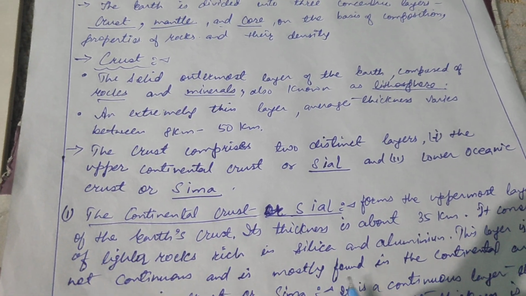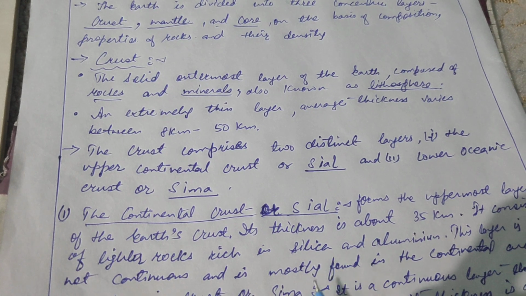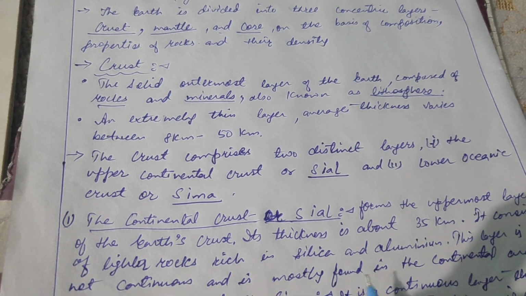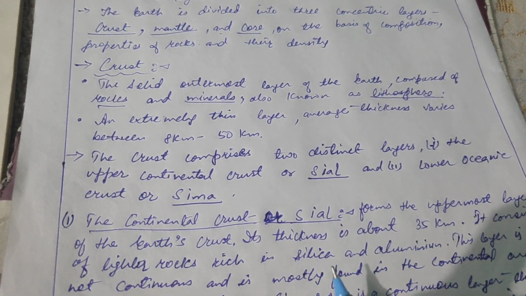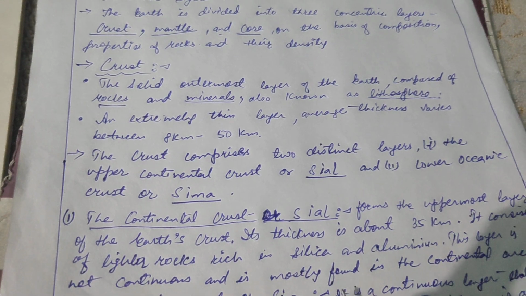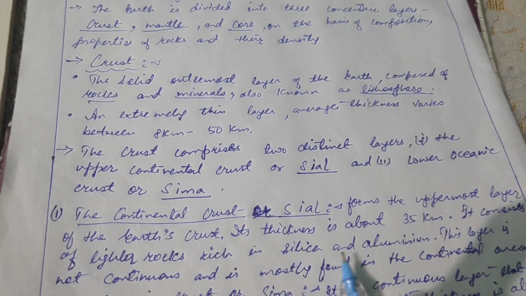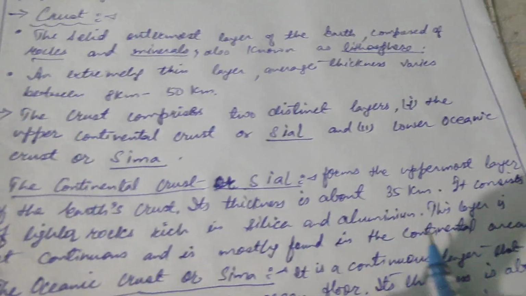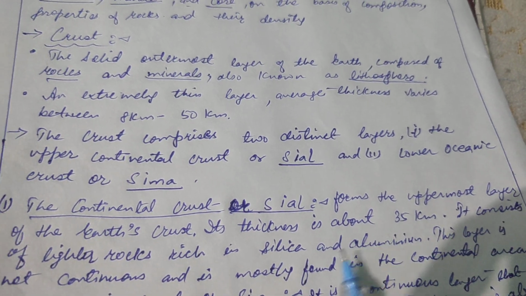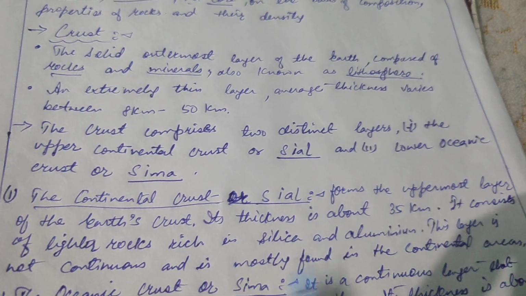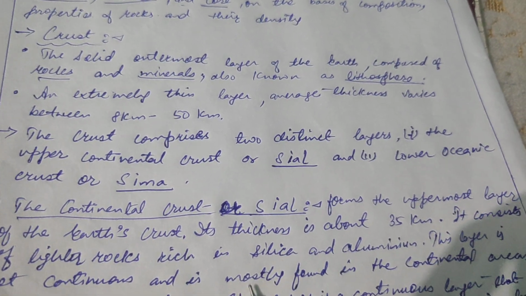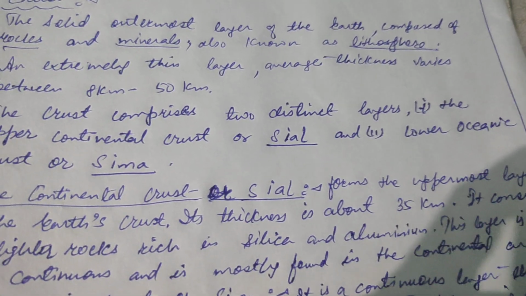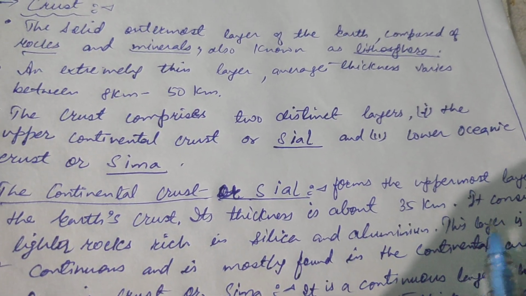And then you can see plateaus, they are higher than the plains. At that place, their thickness will be more. And at the place of mountains, mountains are greater in height, they are much higher than plateaus. Then at that place, their thickness is more. Like that we can say that this layer is not continuous, and it is mostly found in the continental areas. Why can we say that? Because